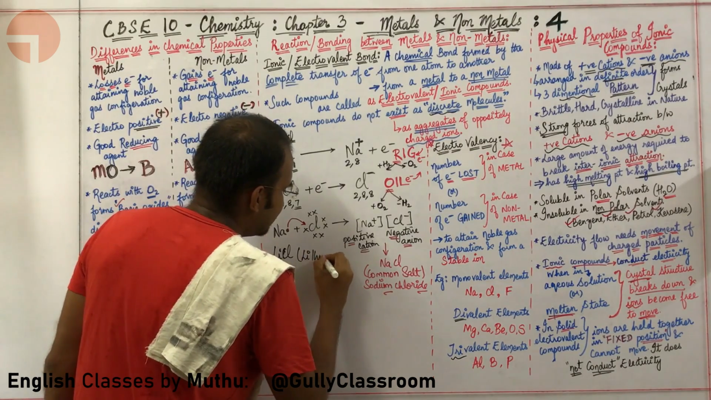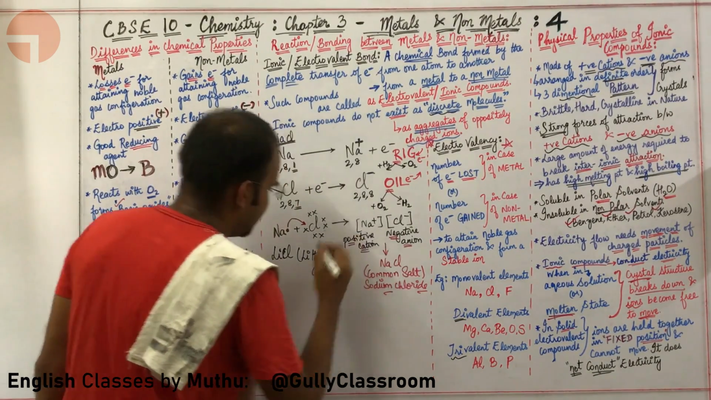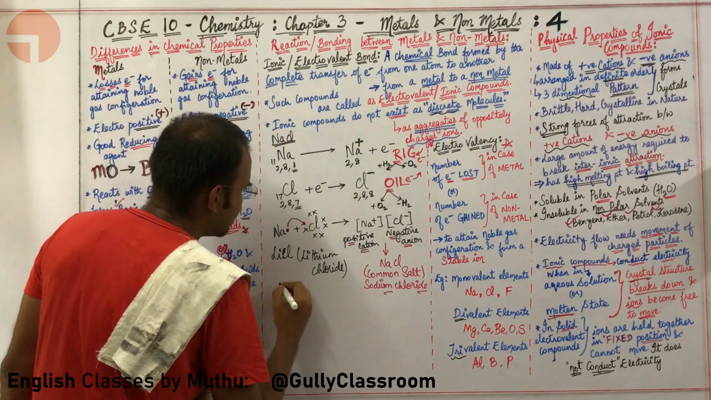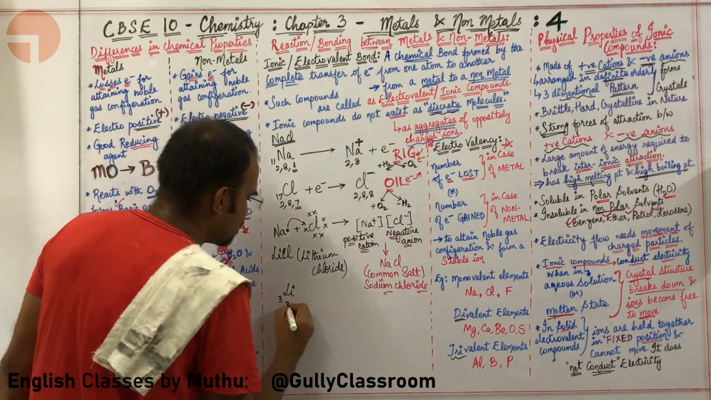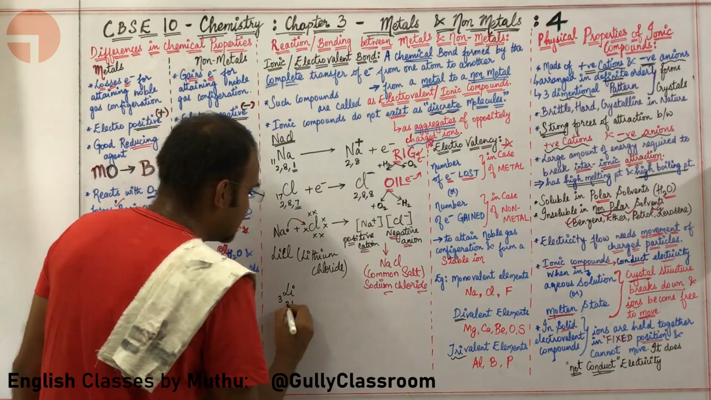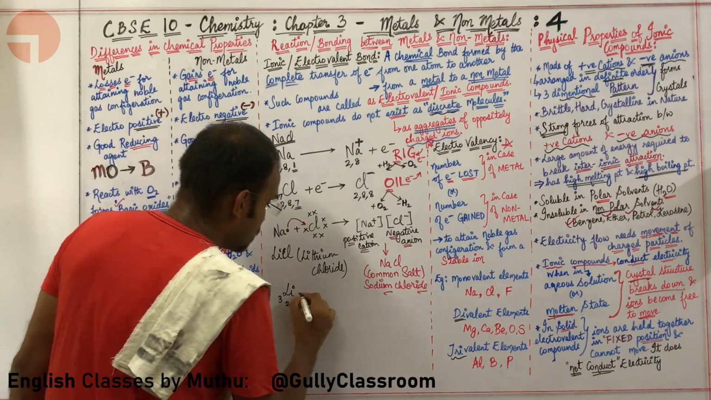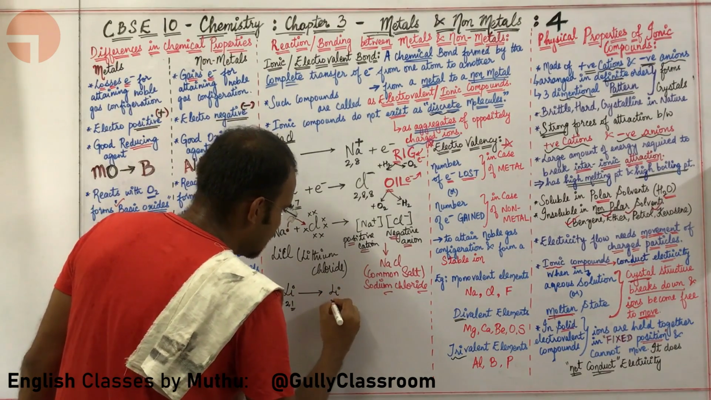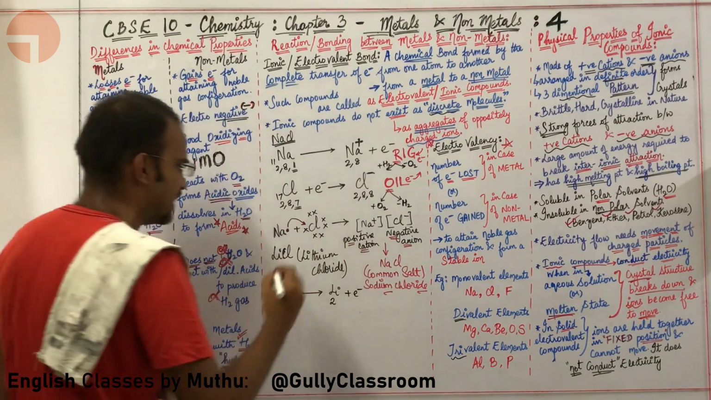LiCl means lithium chloride. Okay, what is the atomic number of Li? Atomic number of Li is 3. The electronic configuration is 2, 1. This 1 electron will be lost because it is a metal. It wants to lose this 1 electron and attain helium configuration. So it is losing an electron.